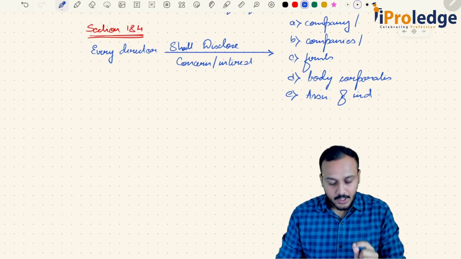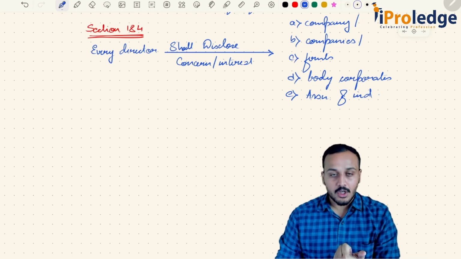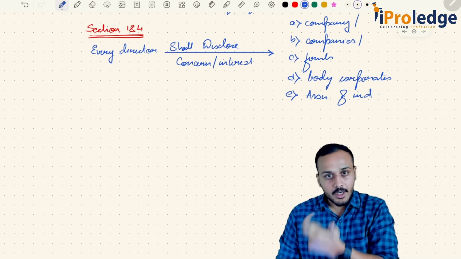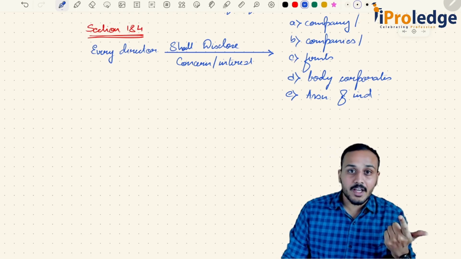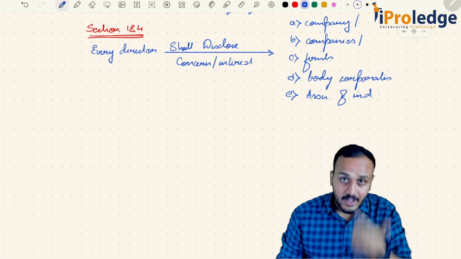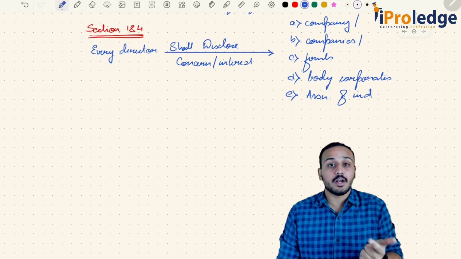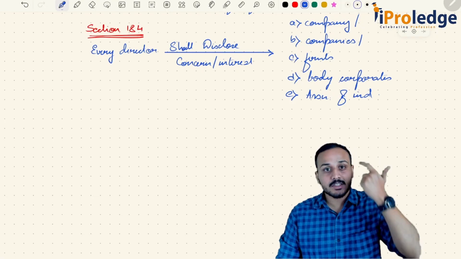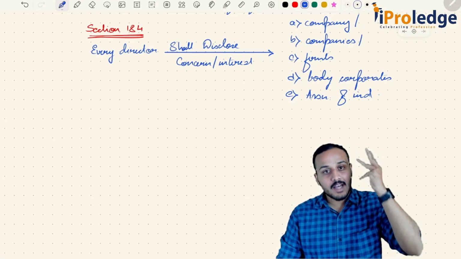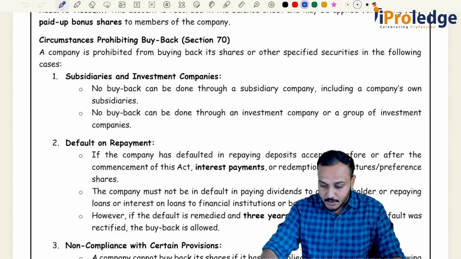Okay. So first thing, let's quickly revise. Section 184 talks about an obligation to disclose concern or interest. Who has this obligation? On whom is this obligation imposed? On every director of every company. What should he disclose? His concern or interest in companies, firms, body corporates, and association of individuals. Simple. Okay. Then let's move forward.